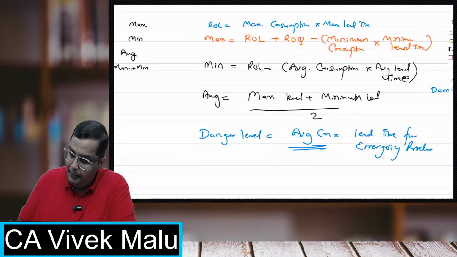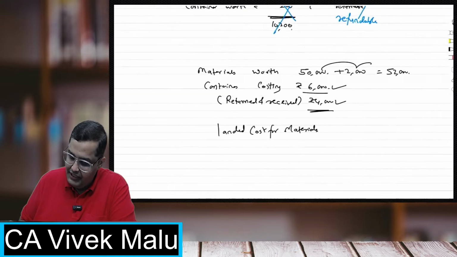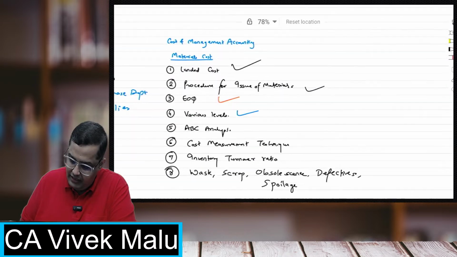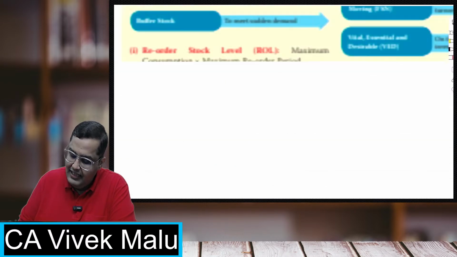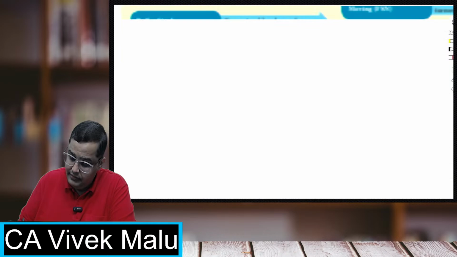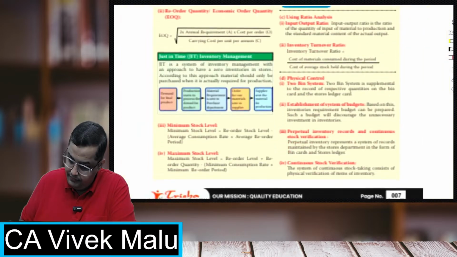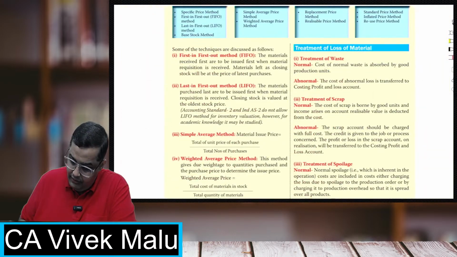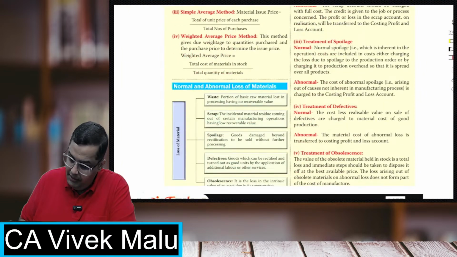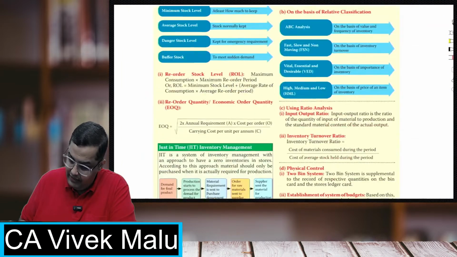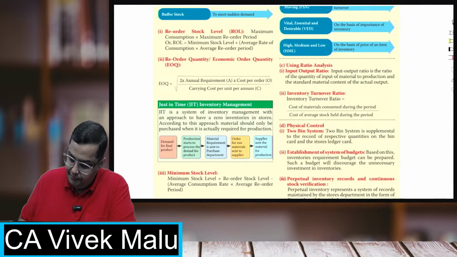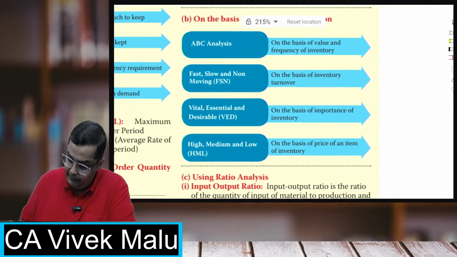Now, students, we have completed this. We have seen the various levels. Now, let's do the ABC analysis and all that. Now, students, what is this ABC analysis and the other analysis like this?